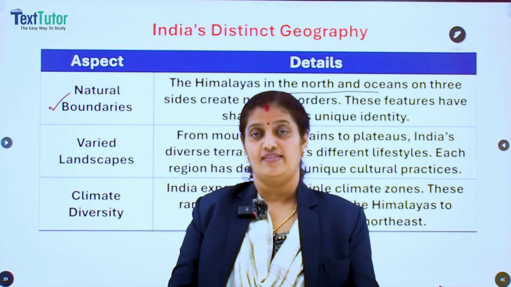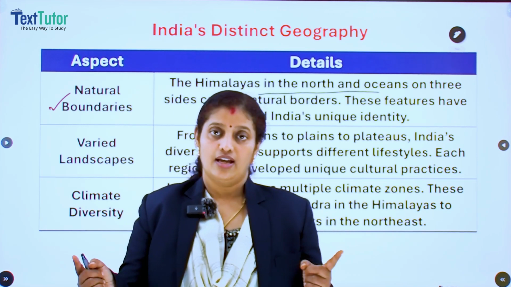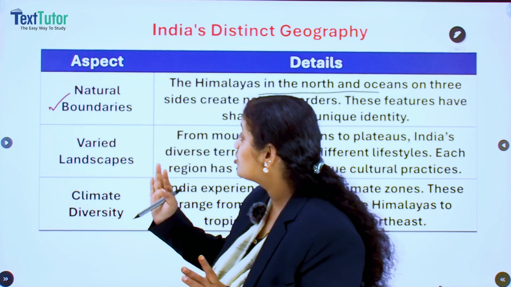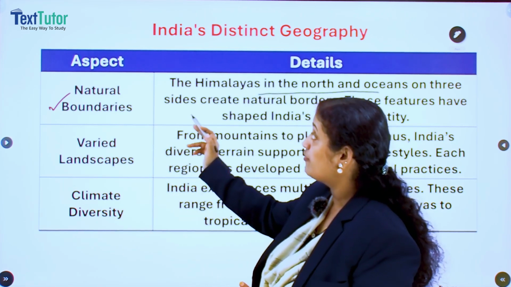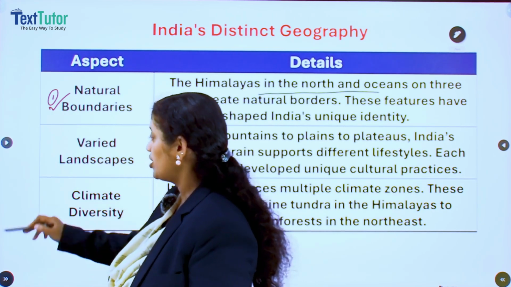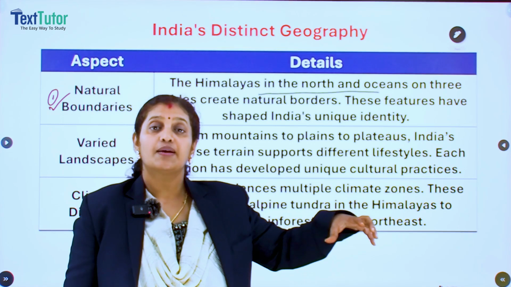The three oceans act as a natural barrier, and in the northern side the Himalayas. So, all these are distinct features. One of the distinct features of India is the natural boundary, which helps India to stand as a separate subcontinent from the mainland.